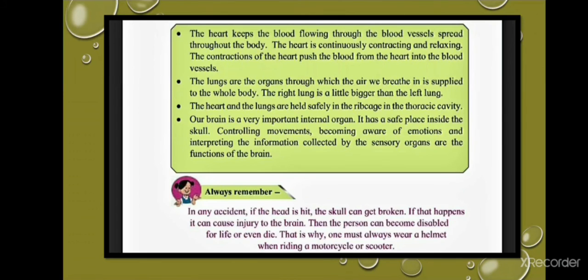Our brain is a very important internal organ. It has a safe place inside the skull. Controlling movements, becoming aware of emotions, and interpreting the information collected by the sensory organs are the functions of the brain. Always remember, in any accident, if the head is hit, the skull can get broken. If that happens, it can cause injury to the brain. Then the person can become disabled for life or even die. That is why one must always wear a helmet when riding a motorcycle or scooter.